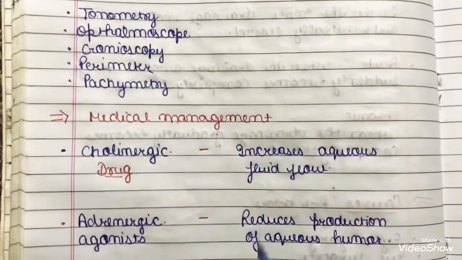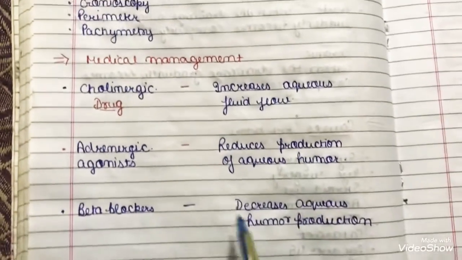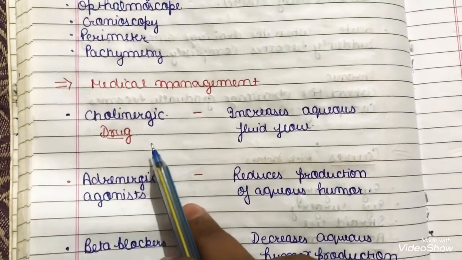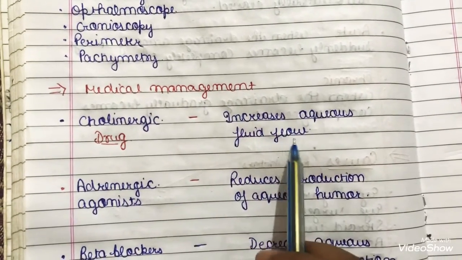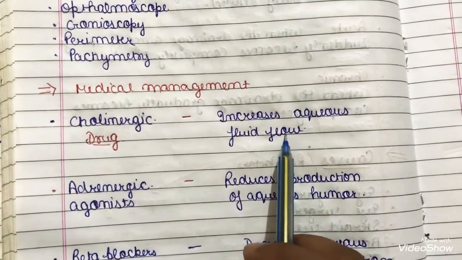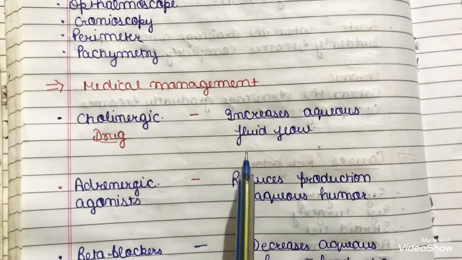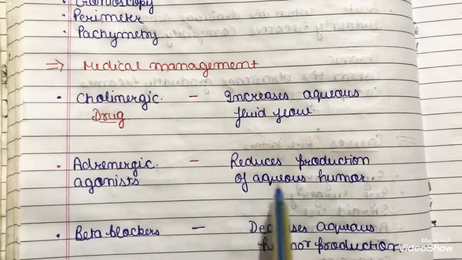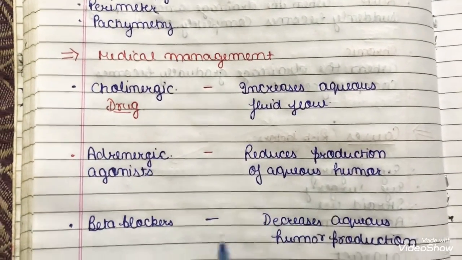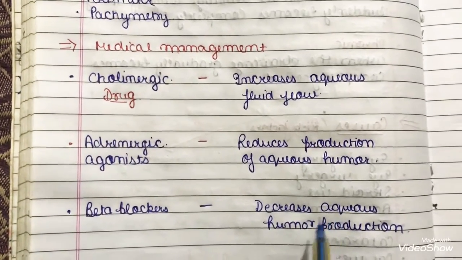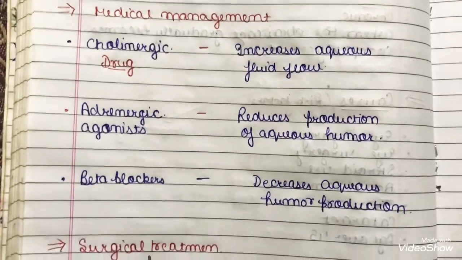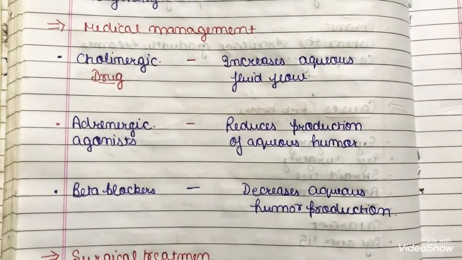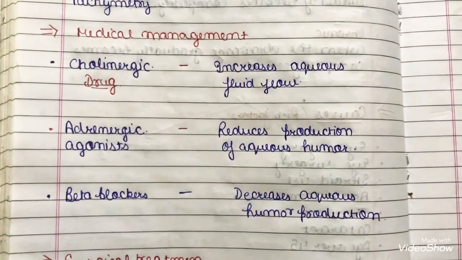Now talking about the medical management, the drugs used. The cholinergic drug increases the outflow of aqueous fluid of the eye, and it is prescribed 2 to 3 times a day. Adrenergic agonists reduce the production of aqueous humor in the eye. Beta blockers decrease the production of aqueous humor in the eye, and these are prescribed to be taken 2 to 4 times a day.